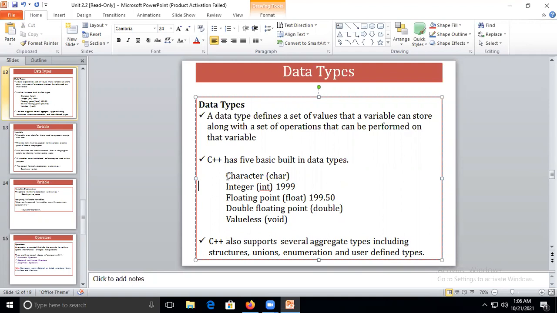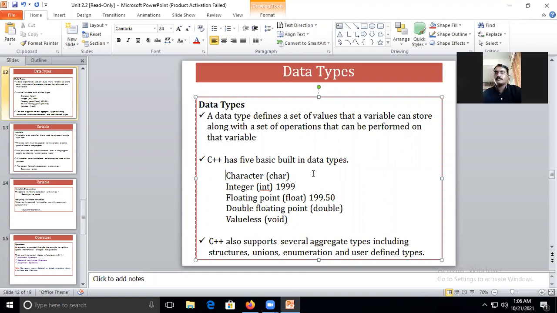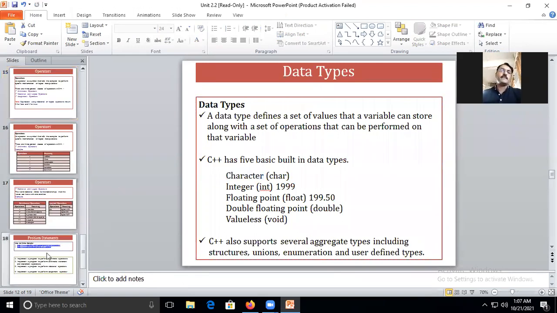Okay, now in the system, somewhere we are going to store these values, let's say 1999, 199.50. If I have declared a variable, its value has to be stored somewhere. How it is stored depends on the type of the variable. Now, if I declare a variable of type character, then in the memory I will have only one byte to store the character type of value.